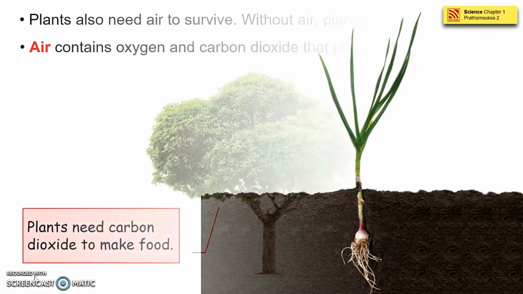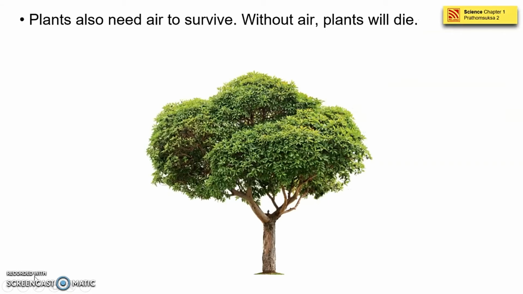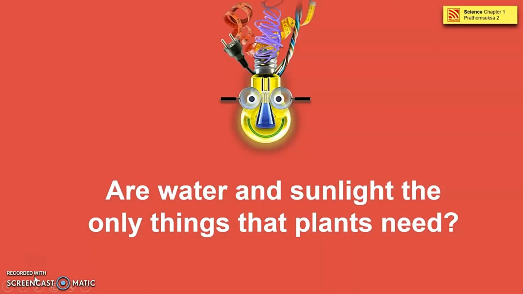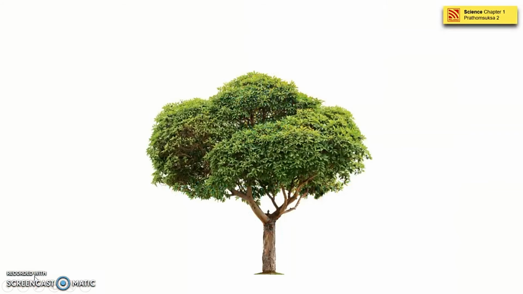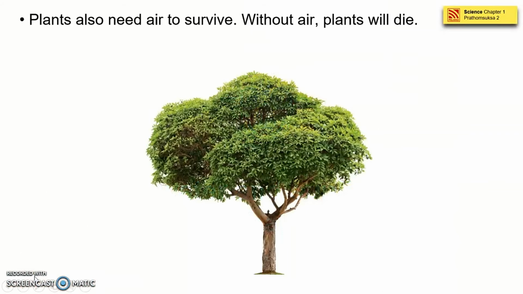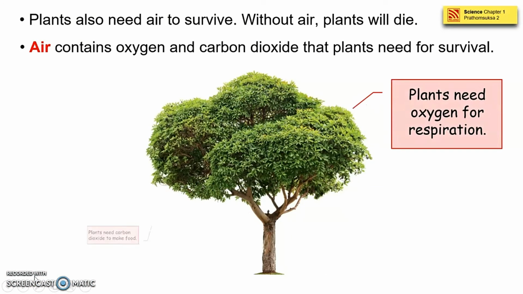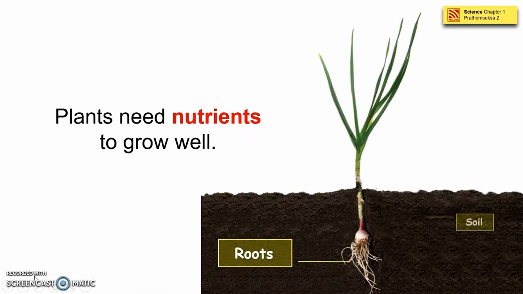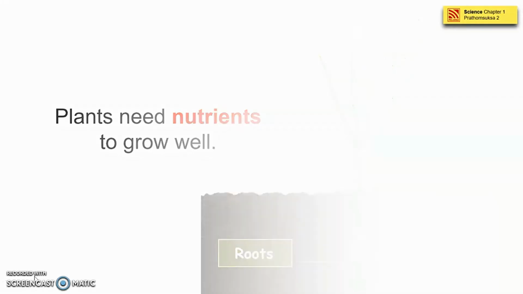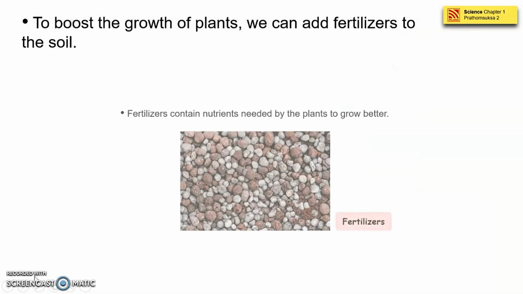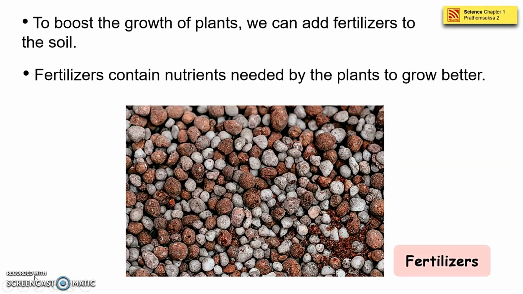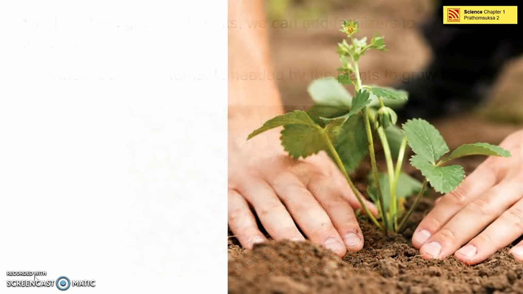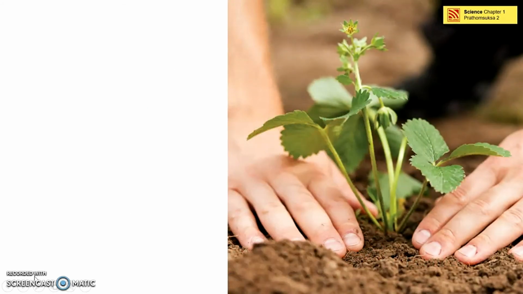Again, let's go back a little bit so that you will absorb all the ideas and the information. So plants need what? Air. Plants need as well as roots or soil nutrients. What are the nutrients? The fertilizer. And how to take care of your plants?